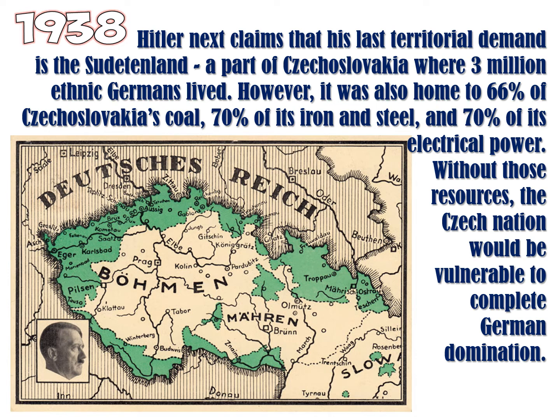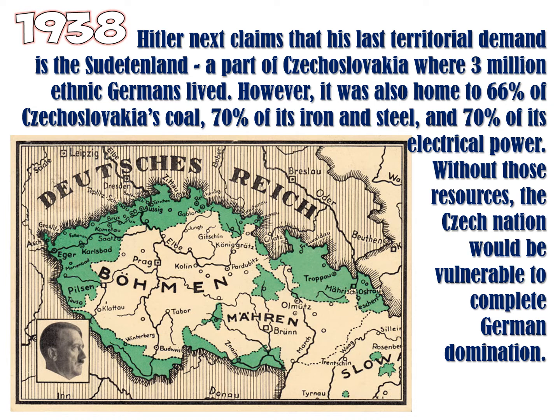Czechoslovakia, now that most of their resources are part of the greater Germany, the Nazi Germany that Hitler is creating, now they're vulnerable to have complete German domination. And Hitler is slowly adding more and more and more to his Nazi Germany that he's creating, right?